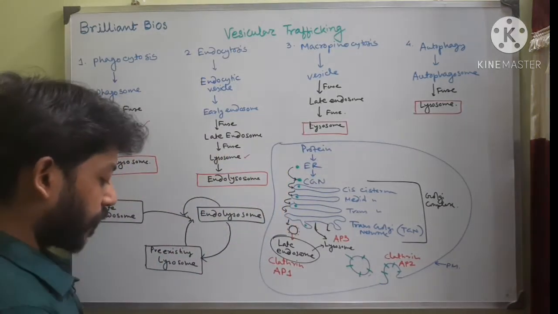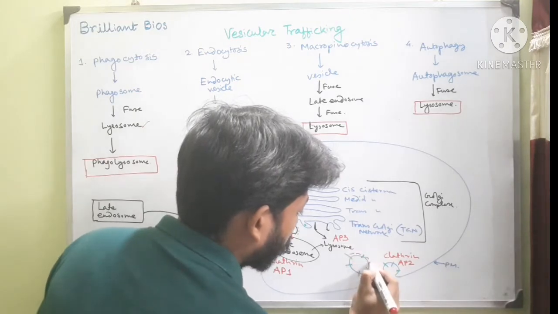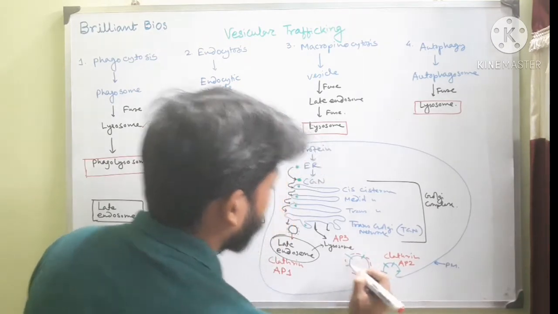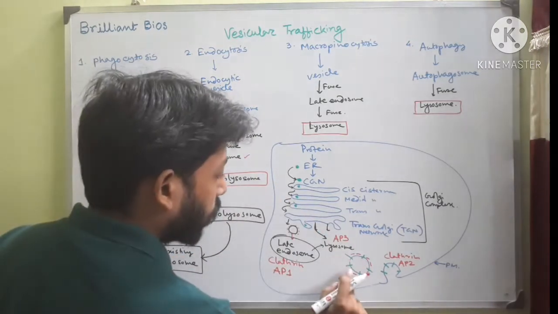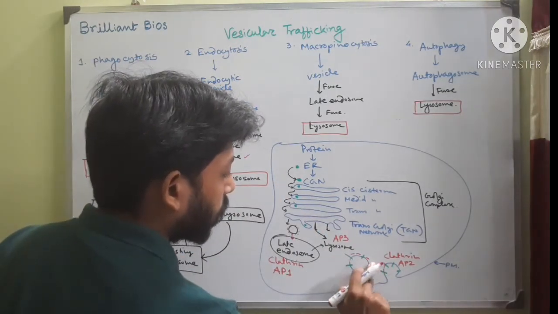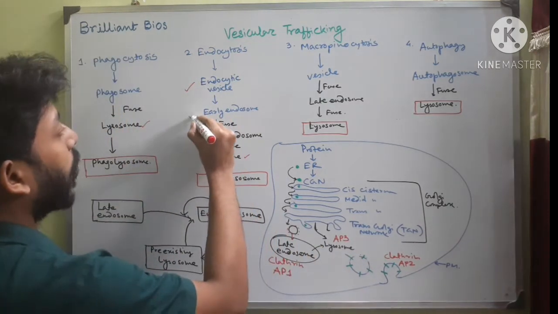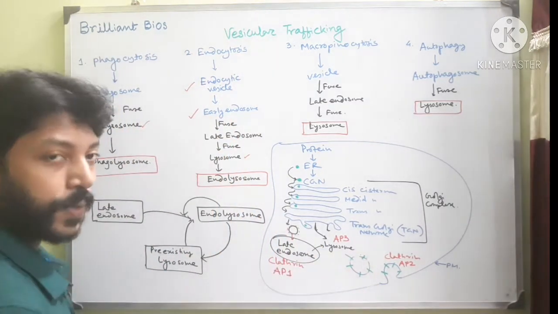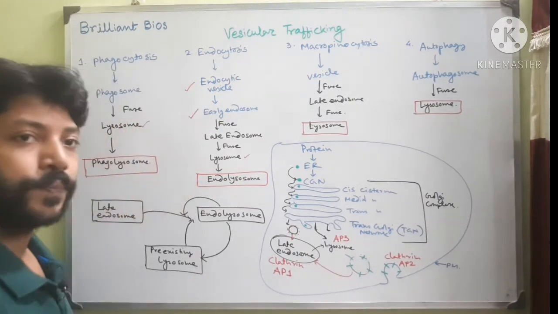At first, if there is coat protein attached with these vesicles, we call them endocytic vesicles. After removal of the coat protein, when there are only vesicles, we call it early endosome. This is early endosome. Now this early endosome will fuse with late endosome.